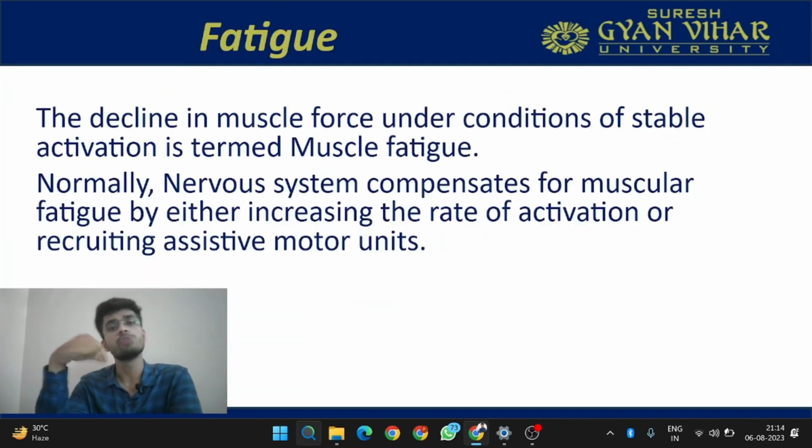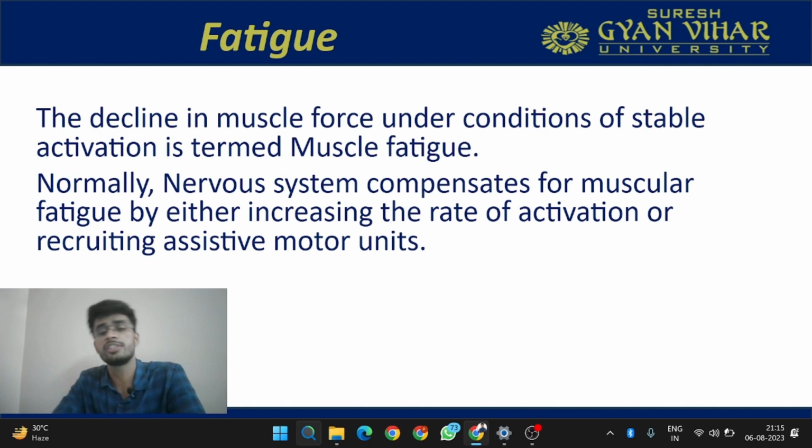Now it is also important to discuss fatigue, because you must have encountered this in your real life. What is fatigue? By definition, it means there is a decline in the muscle force under conditions of stable activation. Activation is stable, but the muscle is unable to produce the force. This is called muscle fatigue.